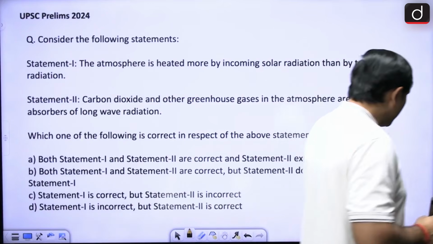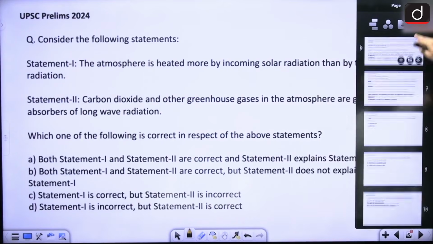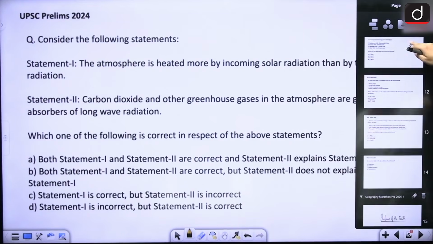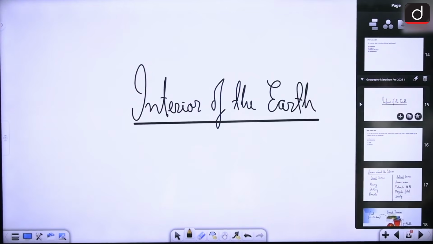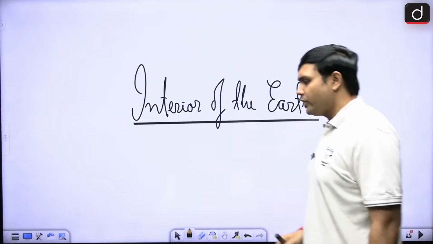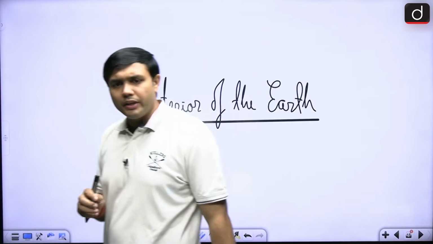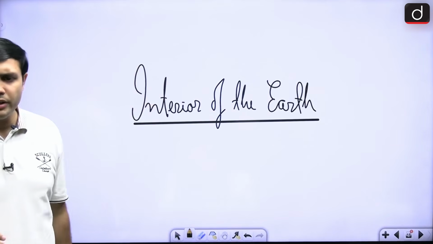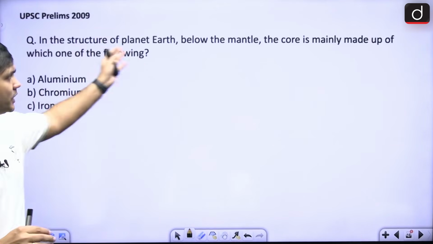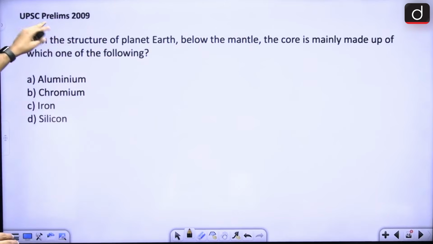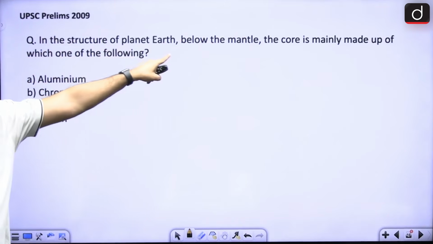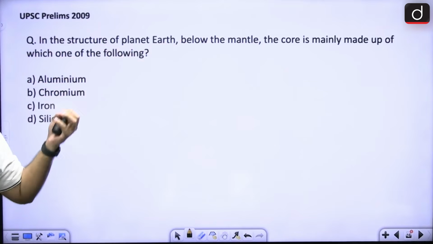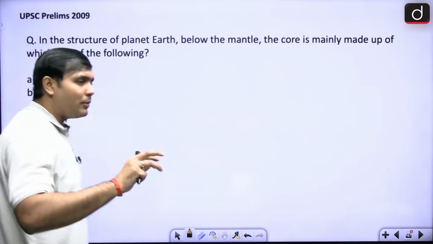In that regard, we'll look at some of the PYQs also as we are doing these particular topics. So let's start with the interior of the earth. Now this is a very, very important section. There have been questions directly asked from this topic. Of course, one of the questions we have already seen, right? This was asked in 2009: with the structure of the planet Earth, below the mantle, core is mainly made up of what element, right?